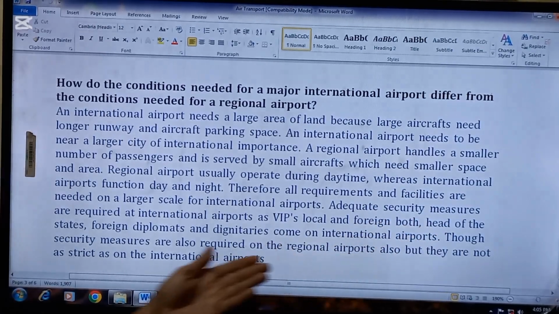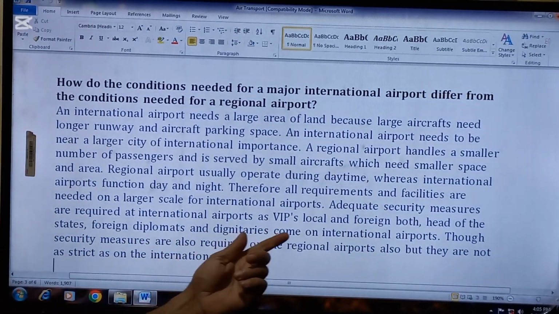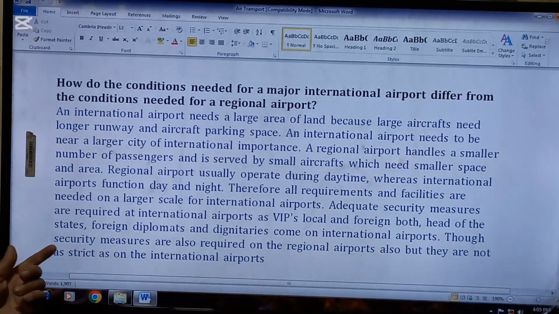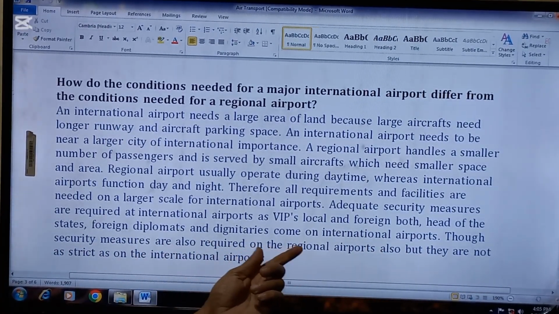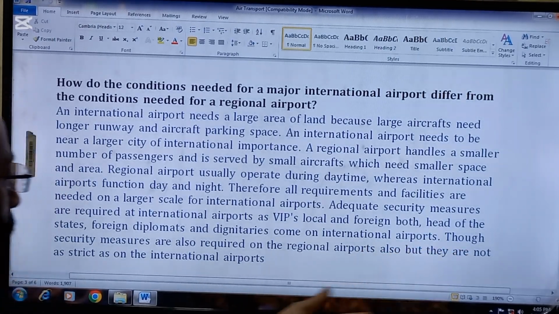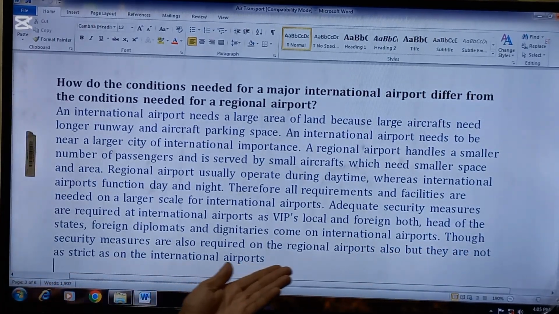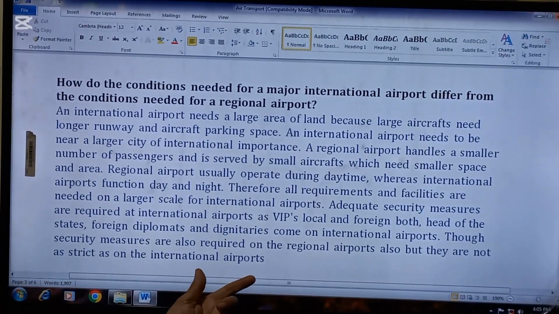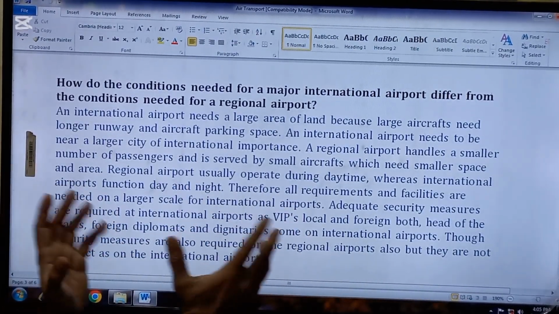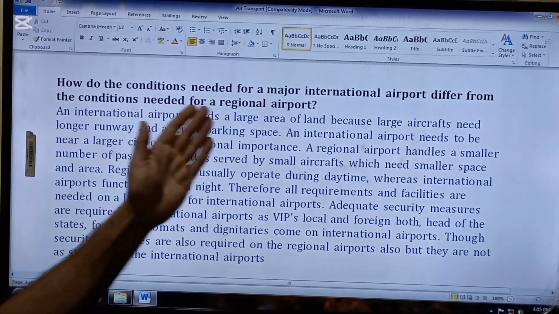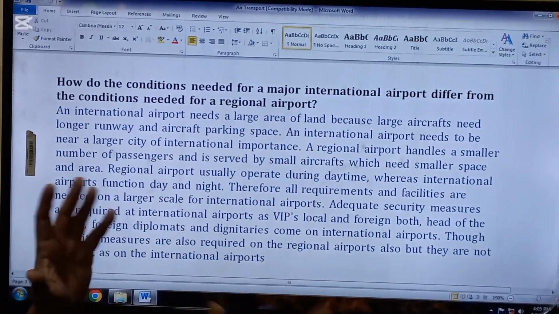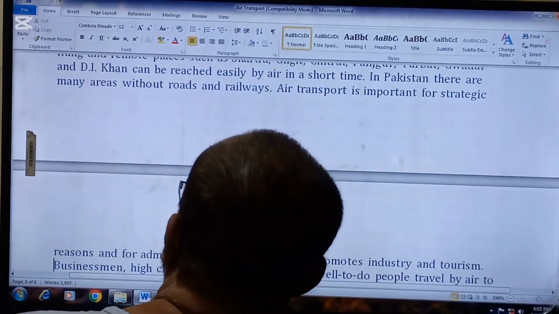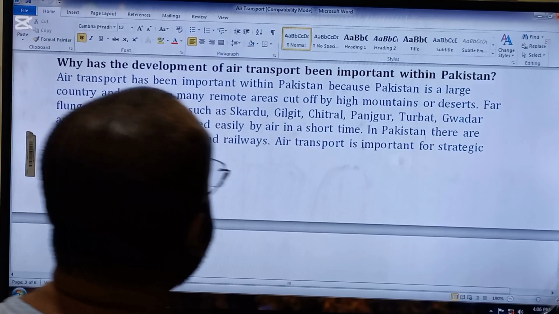Adequate security measures are required for international airports as VIPs, local and foreign, heads of state, foreign diplomats and dignitaries come to international airports. Though security measures are also required at regional airports, they are not as strict as at international airports. So beta, these are different conditions as far as local and international airports are concerned. This is a very popular, famous question as far as air transport is concerned.